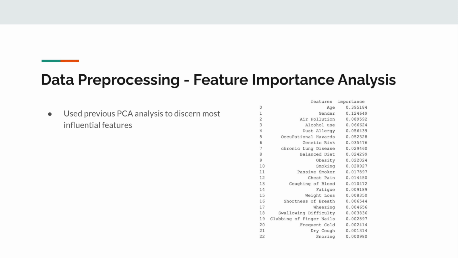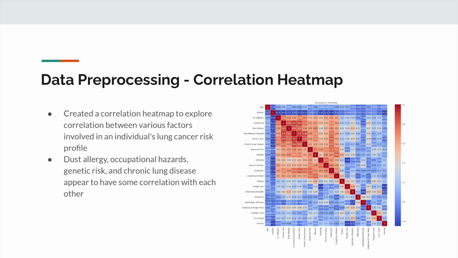Subsequently, we were able to discern the most influential features. Age, gender, and air pollution were the most important features in identifying lung cancer risk. We also constructed a correlation heat map, revealing intriguing patterns such as the possibility of dust allergy, occupational hazards, genetic risk, and chronic lung disease having some correlation with each other.